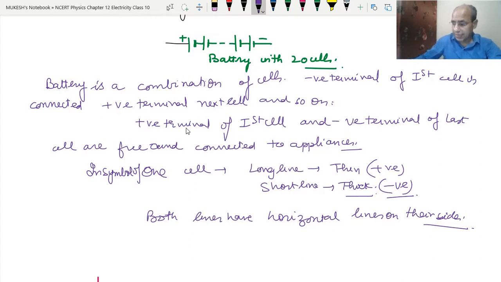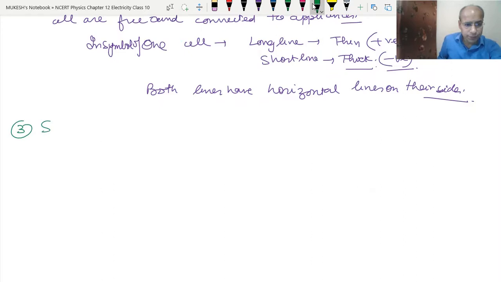Now the next thing is the switch. The third symbol is the switch. The switch is the same thing that we get in our homes. That is also a switch. It is also known as the key.